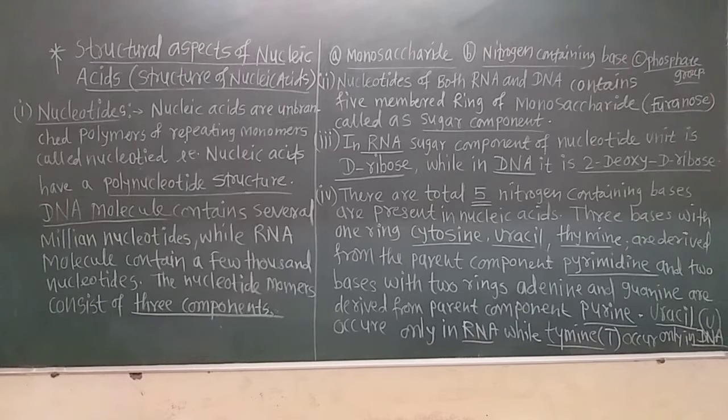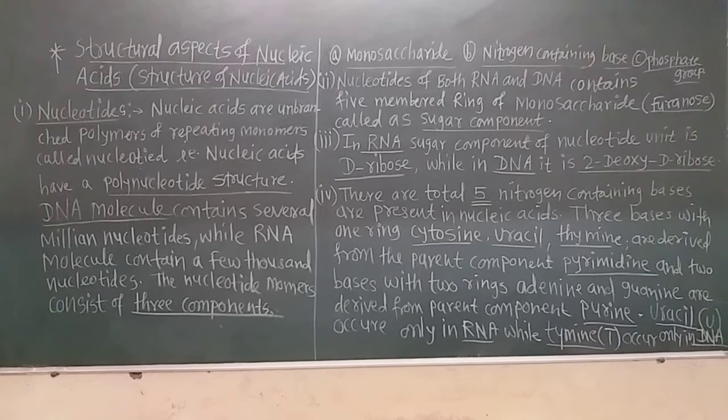Remember that, because the structure is similar to that of the furan molecule. So the sugar is called furanose. We already saw this in carbohydrates. Generally this monosaccharide furanose is also called simply the sugar component of the nucleotide. In RNA, the sugar component of the nucleotide unit is always D-ribose.